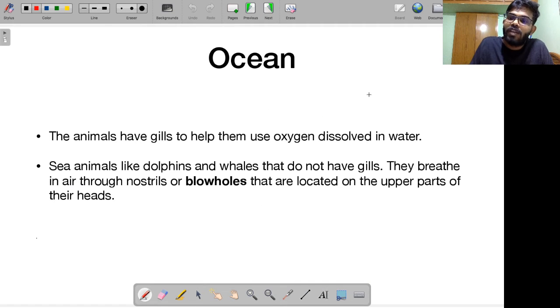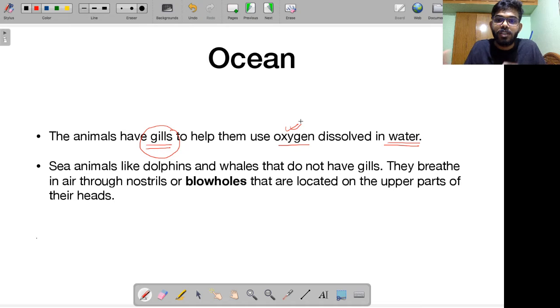If you look at oceans, I'll give you another example of adaptation. Animals have gills. This is to help them use oxygen that is dissolved in water. We are living in a terrestrial ecosystem, so we are able to take all our oxygen requirements directly from the air, from the atmosphere itself. But what about poor animals that are living in water, for example fishes, crabs, etc.? Fishes have something called gills. What is special about these gills? These gills allow them to use oxygen that is dissolved in water. So this is the function of gills.